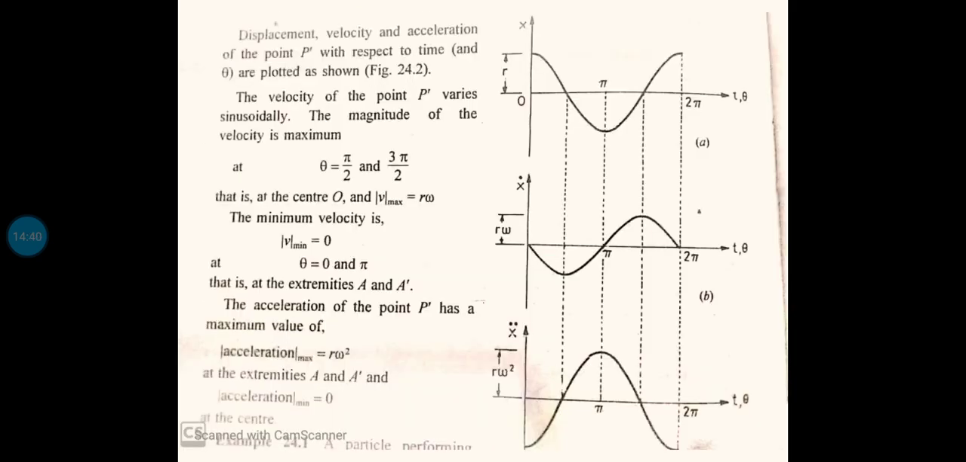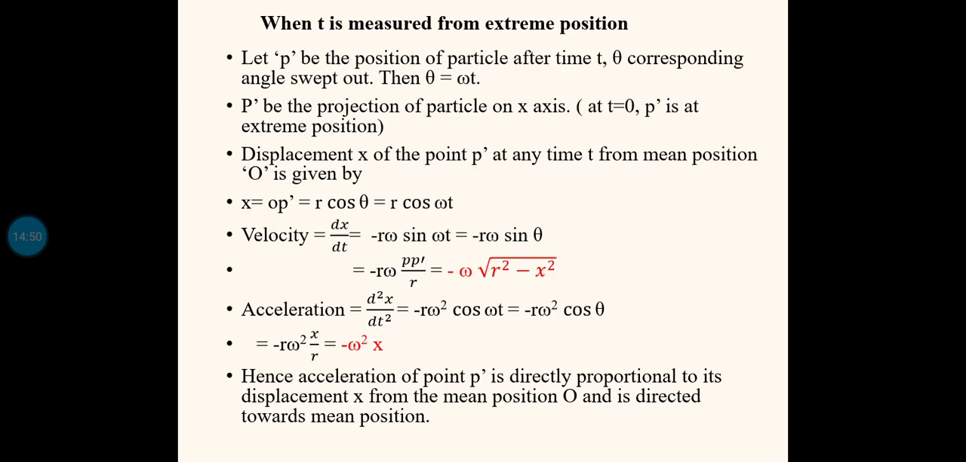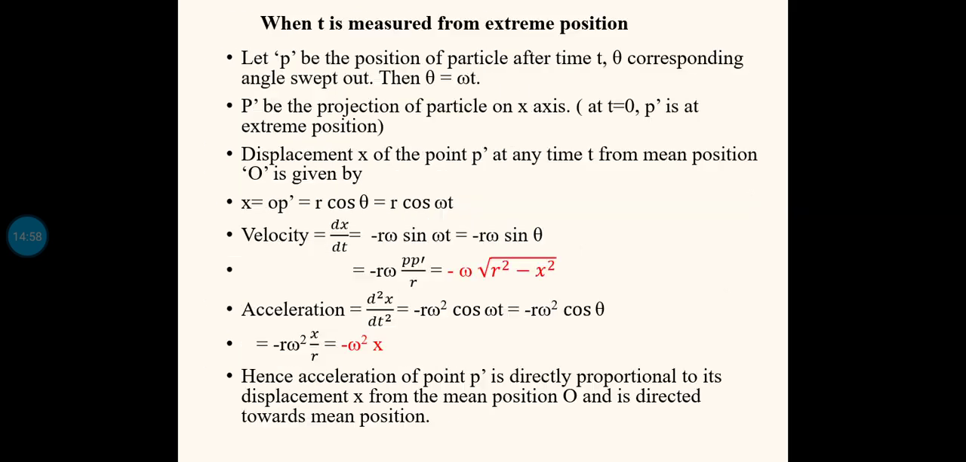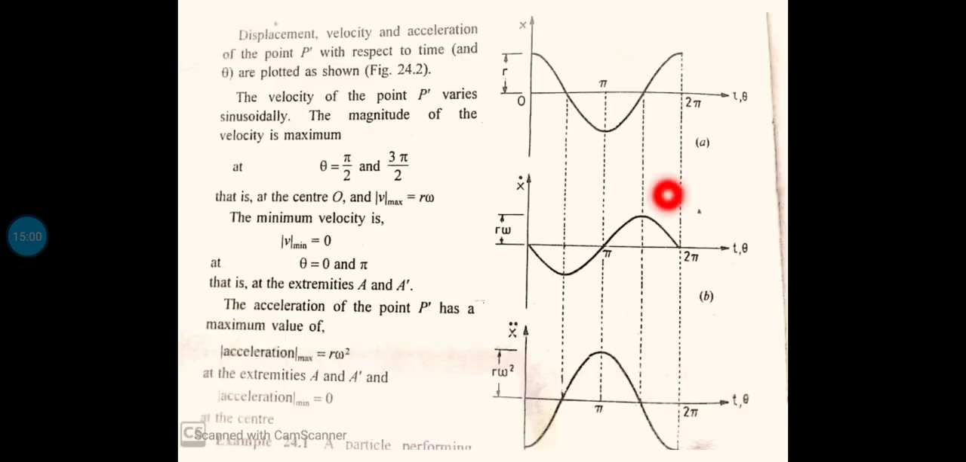So as theta increases from 0 to 90 degree, the displacement or the distance from the mean position is gradually decreasing, and as theta becomes 90 degree, you can see here, P dash is exactly coinciding with the mean position O. That means x is equal to 0. So that is what is shown by this graph. When theta equal to 90 degree, this is the pi by 2 point on the graph. So at that point, displacement is 0.